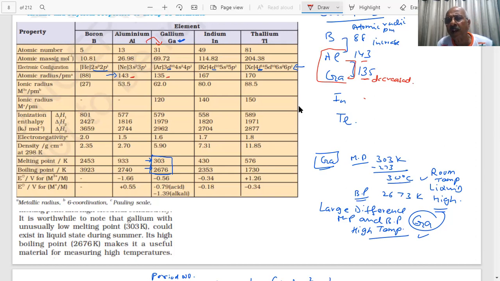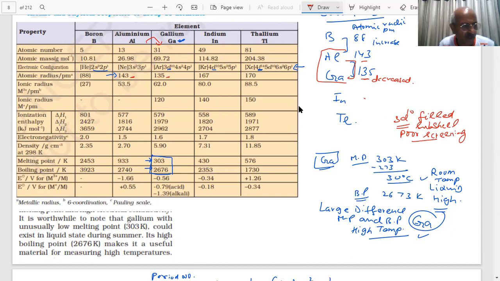What did we tell you, student? We have told you the effect of the 3d10 subshell, the inert pair effect, due to the poor screening. I'm not talking about the inert pair effect right now. I'm only talking of size, student. Size: due to poor screening of the completely filled 3d subshell, the effective nuclear charge becomes more, and it attracts the outer electron more towards itself.